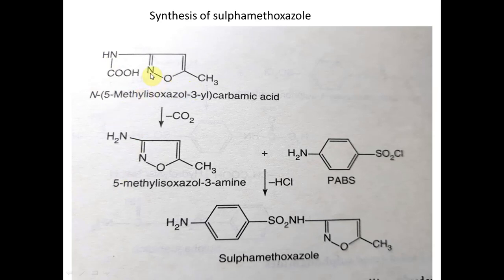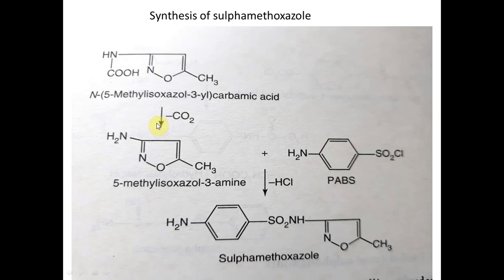I'm sorry, the numbering is like this. Oxygen will have the first number because it has higher atomic number. So 1, 2, and this is the 3 position, this is 4, and at the 5 position there is methyl. At the 3 position there is an alkyl group. So what do we call the ending? The suffix is yl, and which yl? Carbamic acid. Okay, so this particular compound is subjected to a decarboxylation reaction.